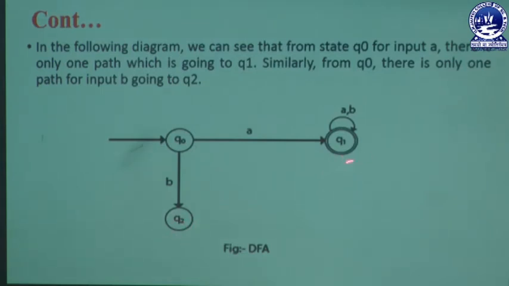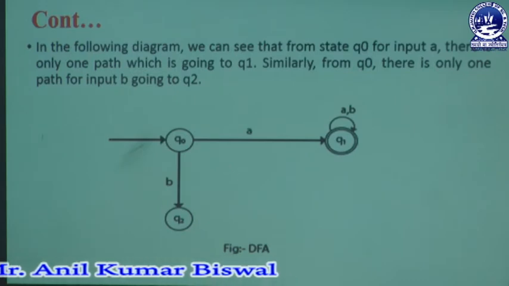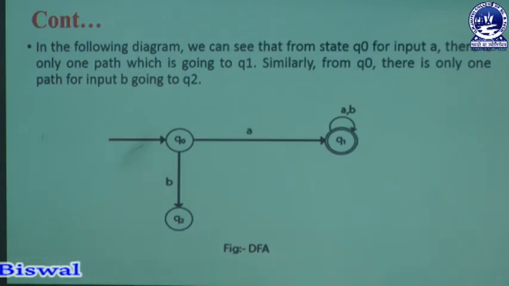Here we keep one single final state, Q1. A user may write more than one final state in this diagram; Q2 may be a final state if the user wants to create it. If the user doesn't want another final state, we consider Q1 as the final state. But one most important thing is that in the DFA concept we may keep more than one final state in our DFA diagram.